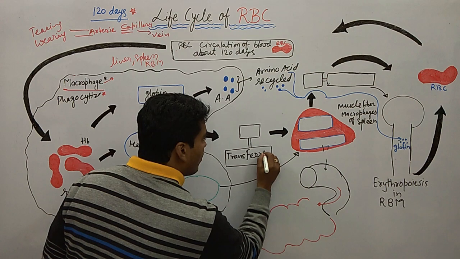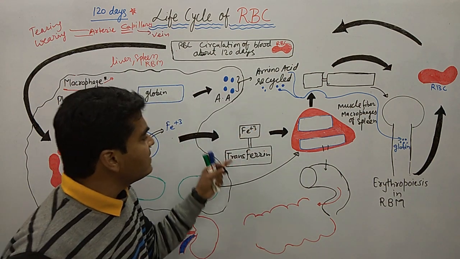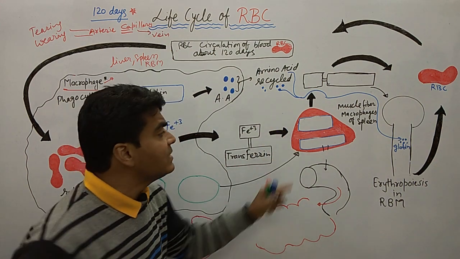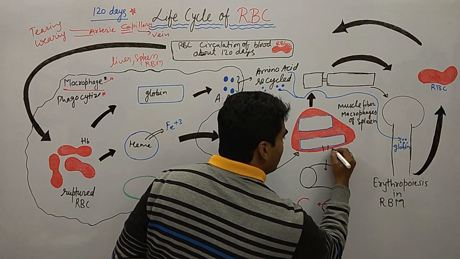Transferrin. Okay, and this is our Fe+3. Now they are making Fe+3 and transferrin, making a complex, and further they reach the liver. So this is what? Our liver.